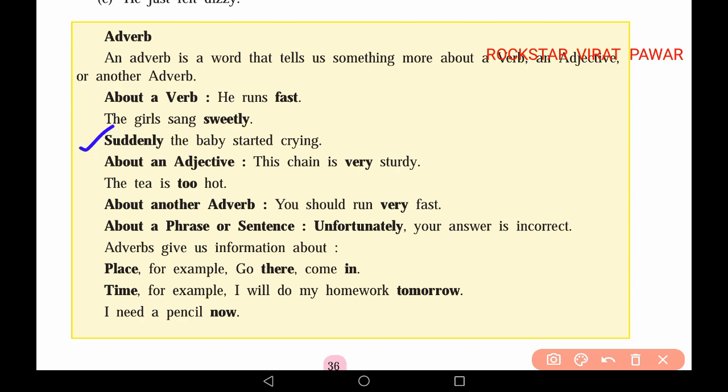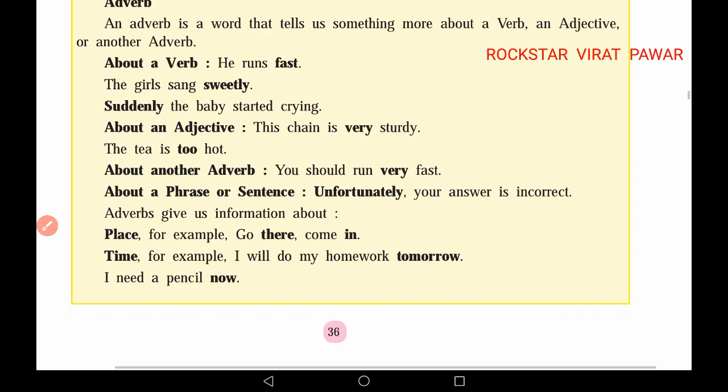Suddenly the baby started crying. Here also the word suddenly is an adverb. About an adjective, this chain is very sturdy. In this, the adverb is stating information more about the adjective. Then the tea is too hot.